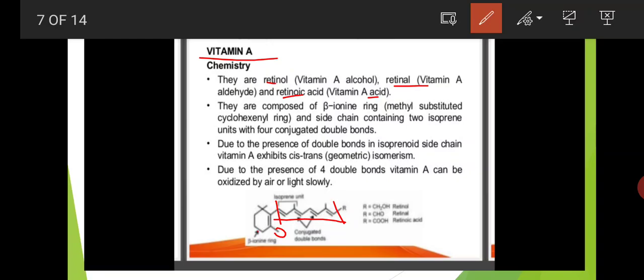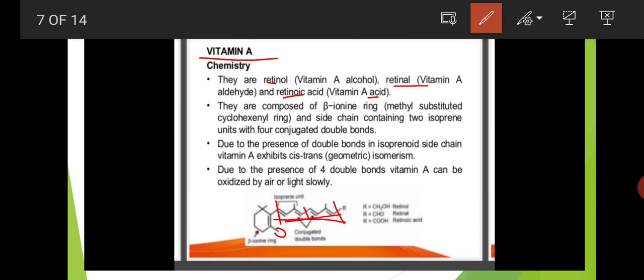This is the side chain. This side chain has isoprene units with four conjugated double bonds. This is one isoprene unit and this is another isoprene unit. These two isoprene units have four conjugated double bonds. Due to the presence of double bonds in the isoprenoid side chain, vitamin A exhibits cis-trans geometric isomerism.